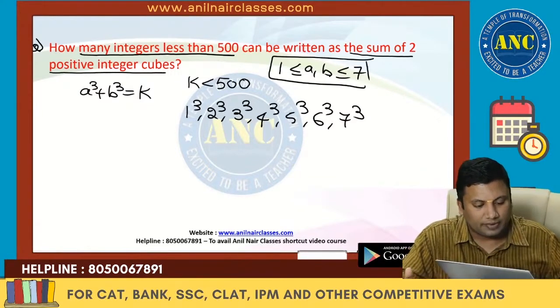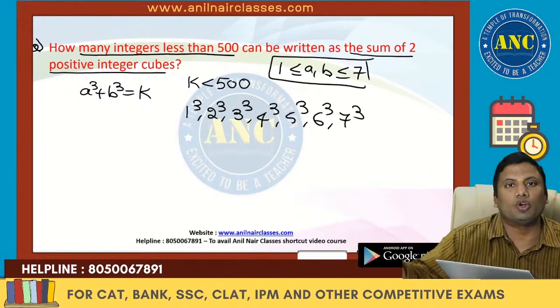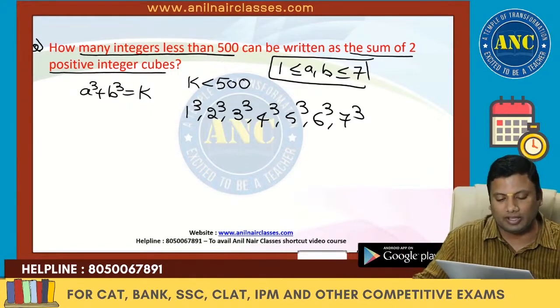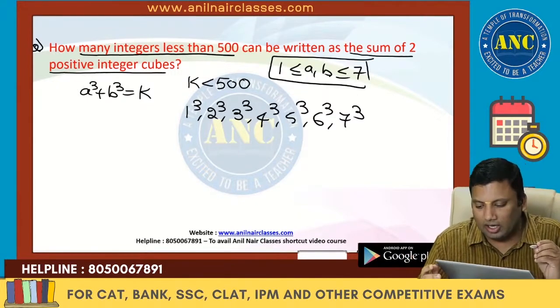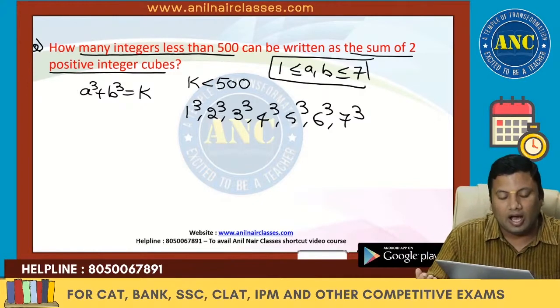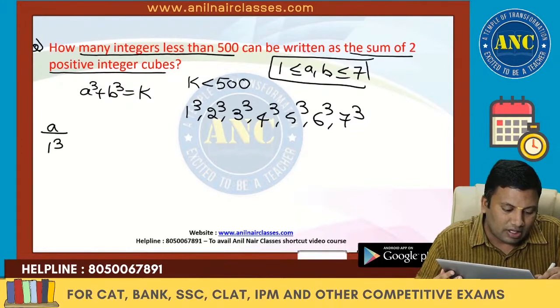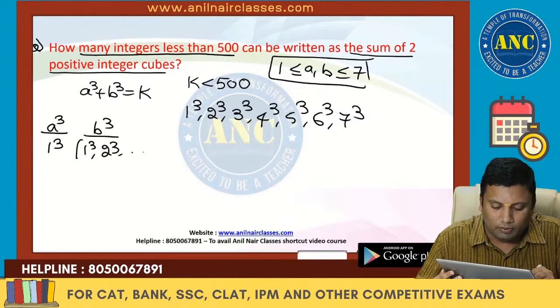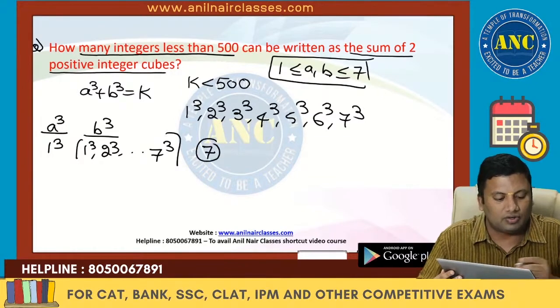Why? Because if b value or a value is 8, 8 cube is 512, 512 plus something will get into a value greater than 500. It is not said that they should be distinct. So a and b can be the same or a and b could be distinct. That means if a cube is 1 cube, b cube can take all the values 1 cube, 2 cube till 7 cube. So there are total 7 values it can take.